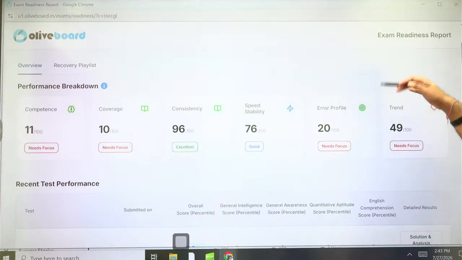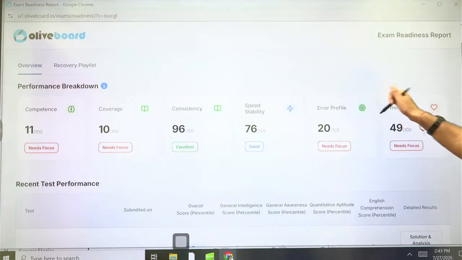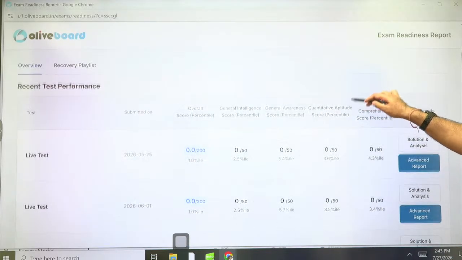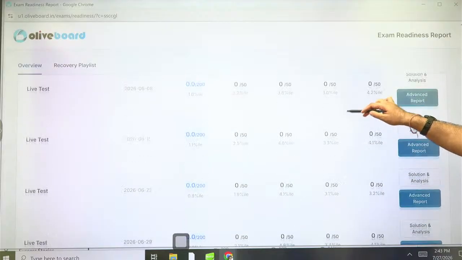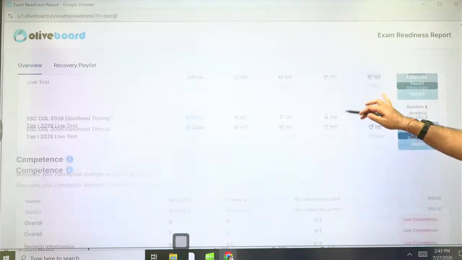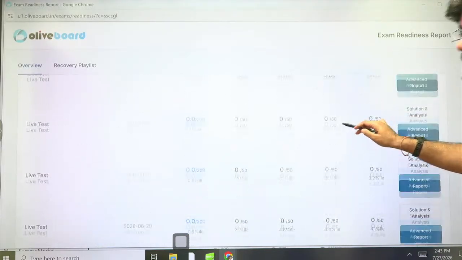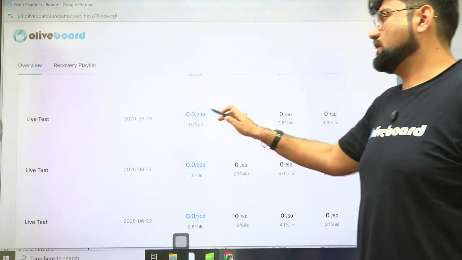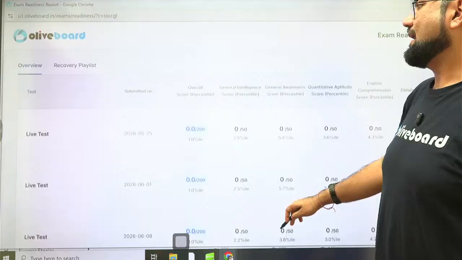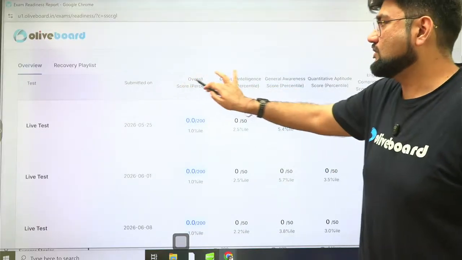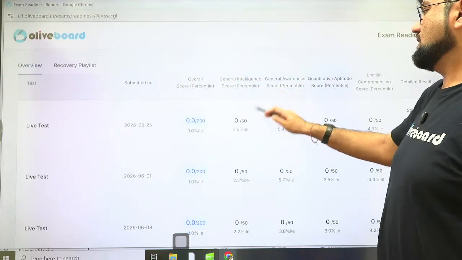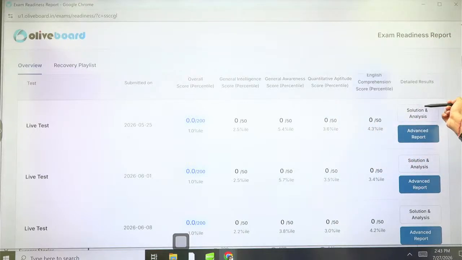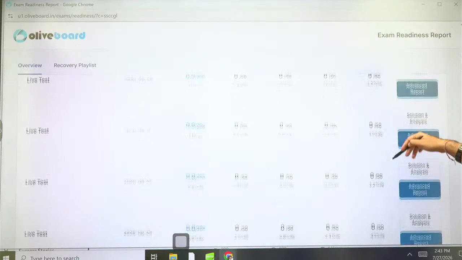Okay. And this is a dummy account with which I'm logging in. So this is very random, but you will see very defined numbers here. These are all the live tests and all the tests which have been given from this particular account. So whatever tests you might have given, all your mocks, everything is consolidated here. The date on which the mock was conducted, and the date on which you submitted the mock. How was your overall percentile? And every section-wise score, your percentile there. For every mock, there is a solution analysis here, an advanced report here. So you can compare everything here.